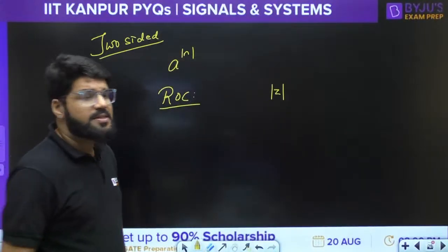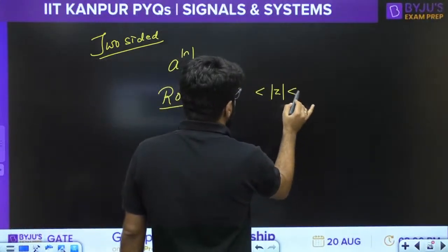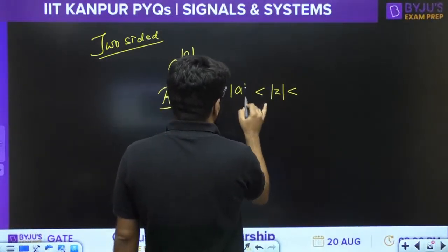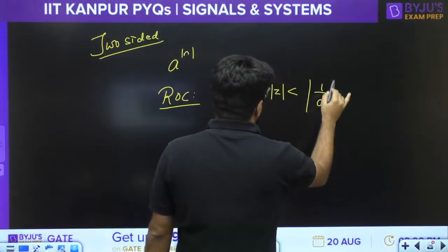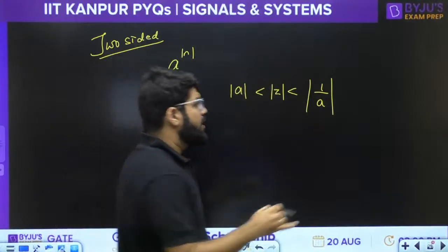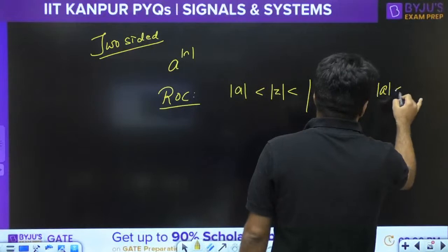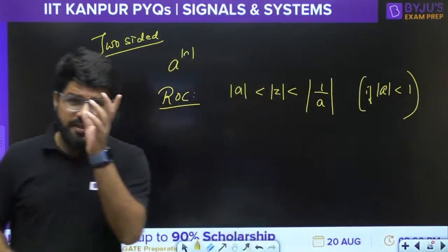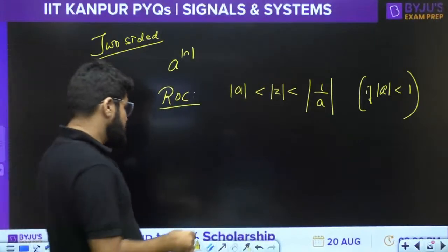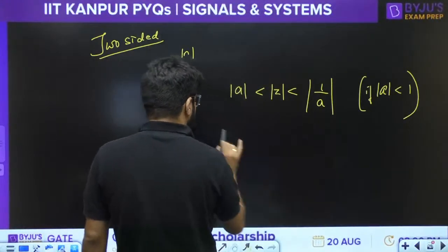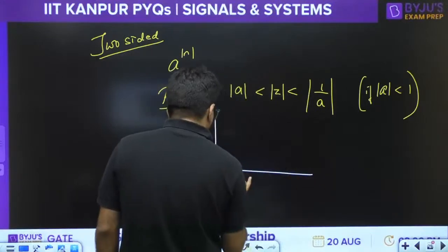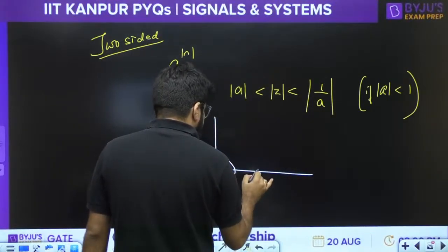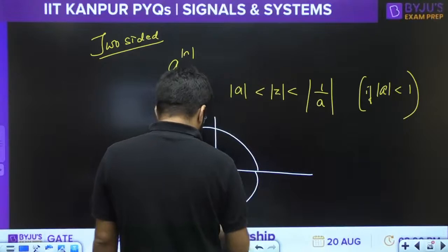Mod z lies between mod a to mod 1 by a, provided that mod a should be less than 1. So this is like a finite ring between two circles having the radius a and 1 by a.